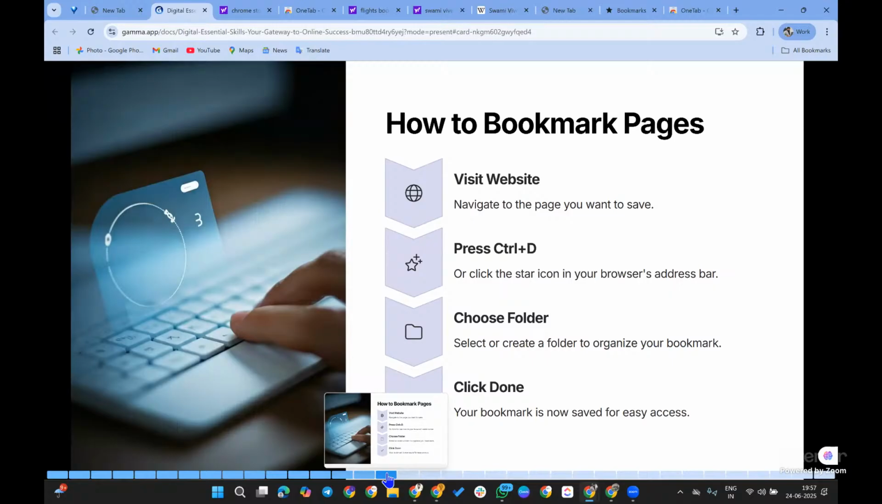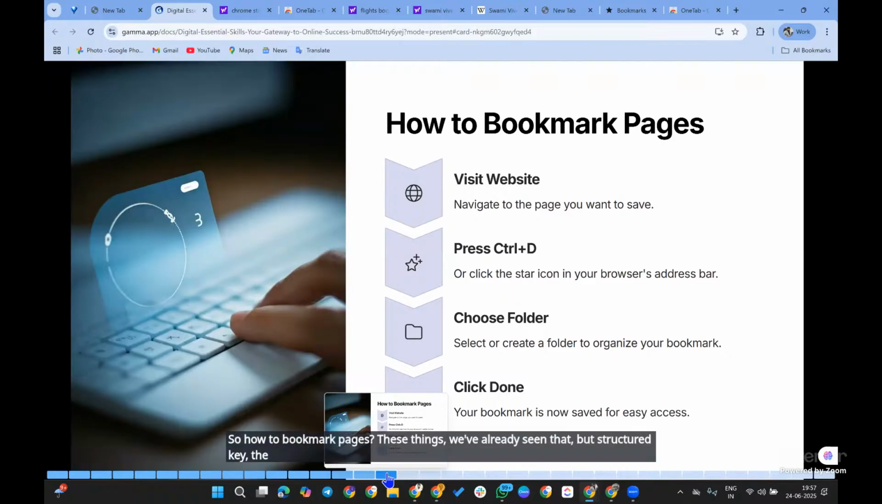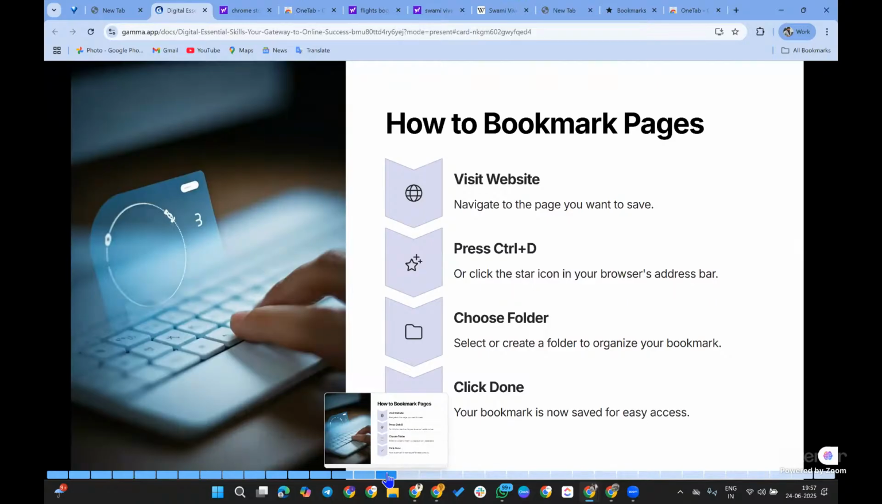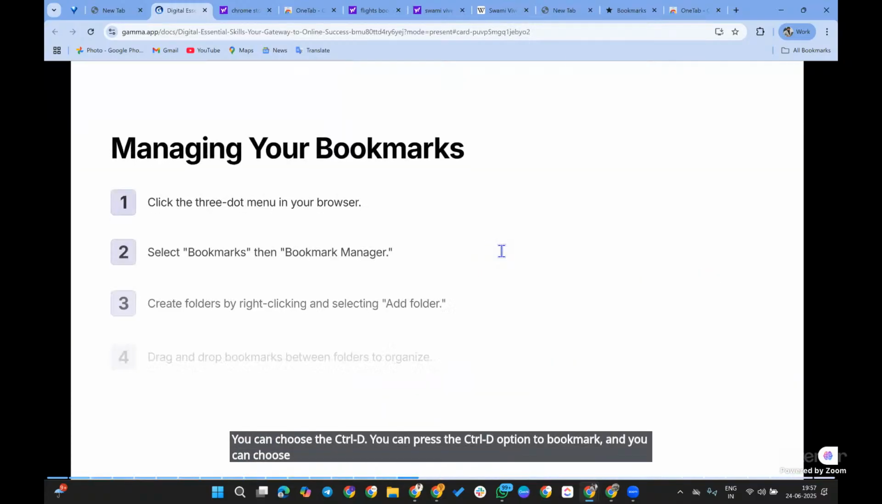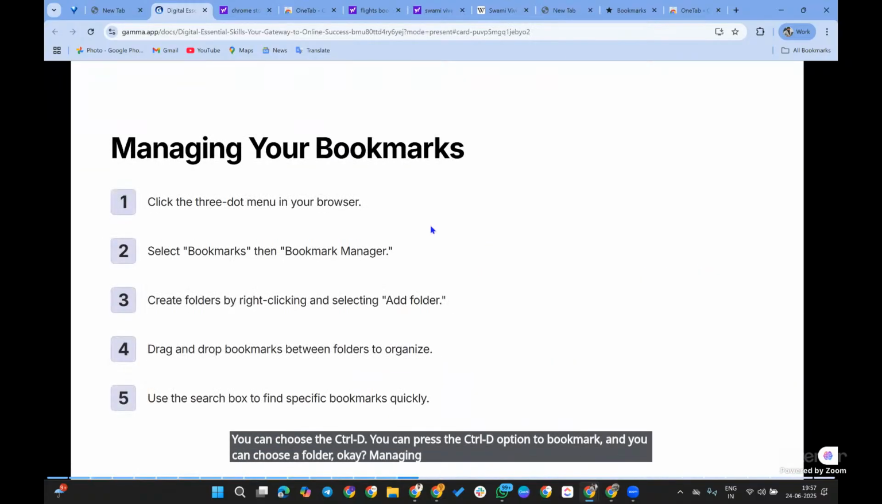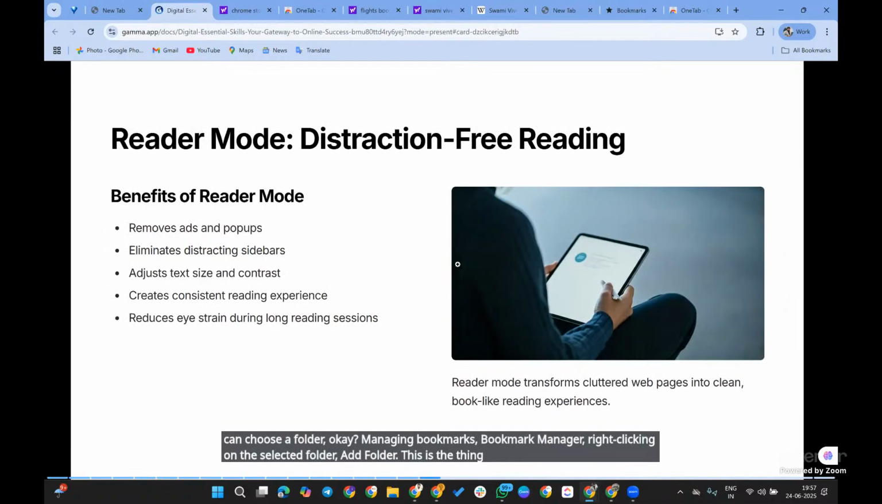So how to bookmark pages? We already saw this, but the shortcut key Control D is for bookmarking. You can press Control D to bookmark and choose the folder. Managing bookmarks: bookmark manager, right-clicking on the selected folder, add folder. These are things we already know.